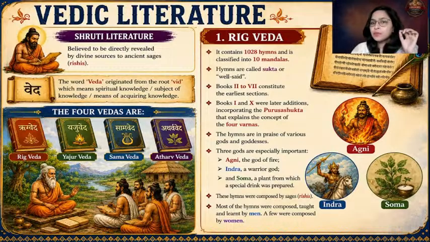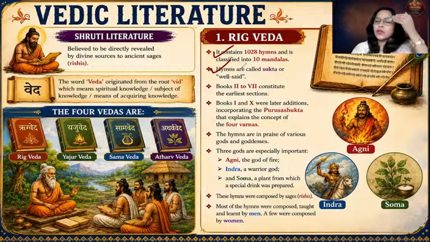Hymns are called sukta. The meaning of sukta in Sanskrit is well said. So remember this: how many hymns are there in Rig Veda? 1028. How many mandala sections are there? There are 10 sections. And the hymns are called sukta. Sukta refers to well said.